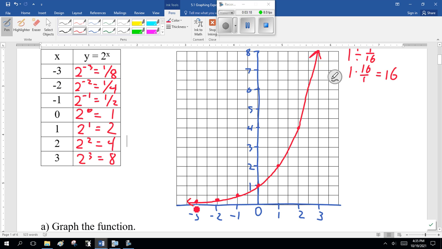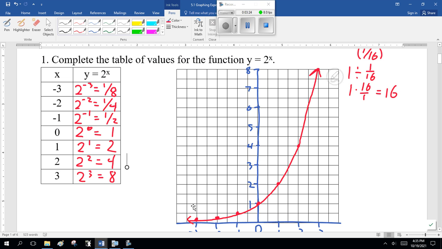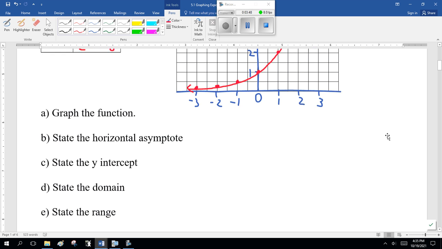Now, I want to point out a couple of things here. This is y equals 2 to the x. This is increasing. It's going up. Okay. Now, once again, I'll give you a moment to get caught up because I know I'm going kind of fast. And then we're going to go on and answer questions about this graph.